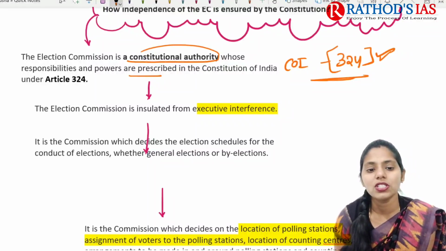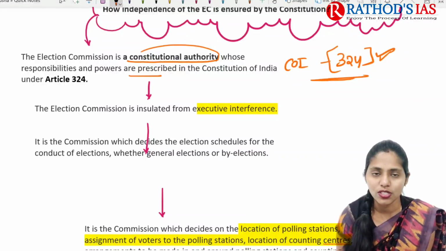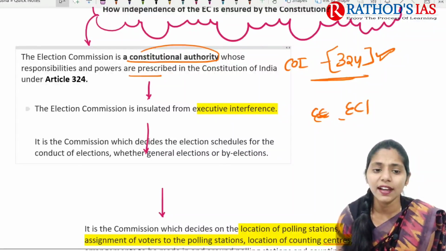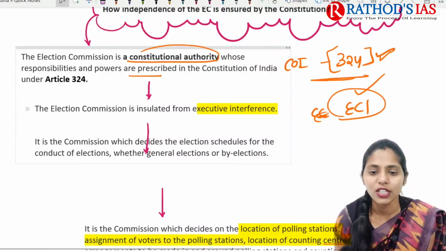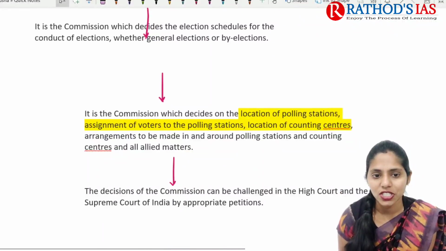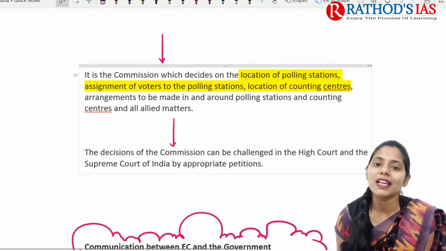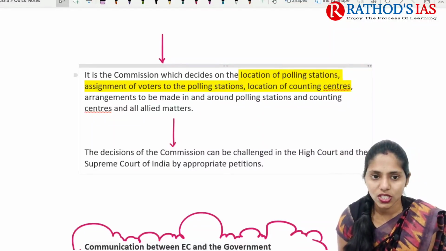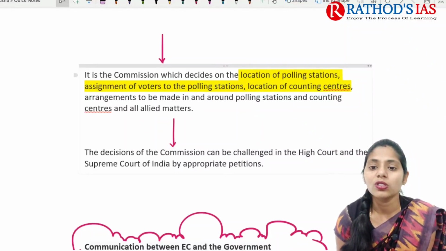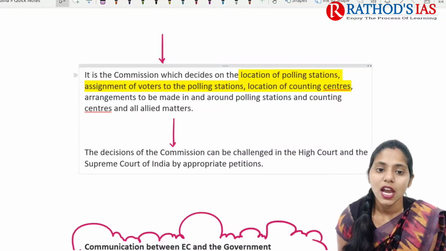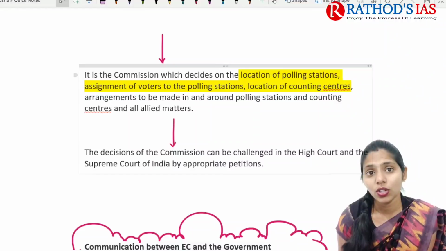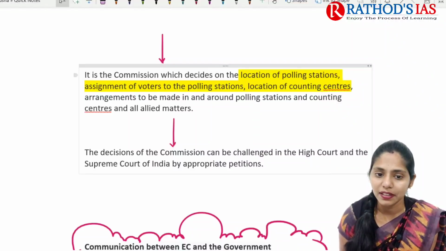It is the commission which mainly decides the election schedules. The Election Commission of India, ECI, decides the election schedules for conduction of elections, whether they need to go for by-elections or general elections. It also decides the locations of polling stations, the assignment of voters to polling stations, the location of counting centers, and arrangements to be made in and around polling stations and counting centers, and allied matters as well.